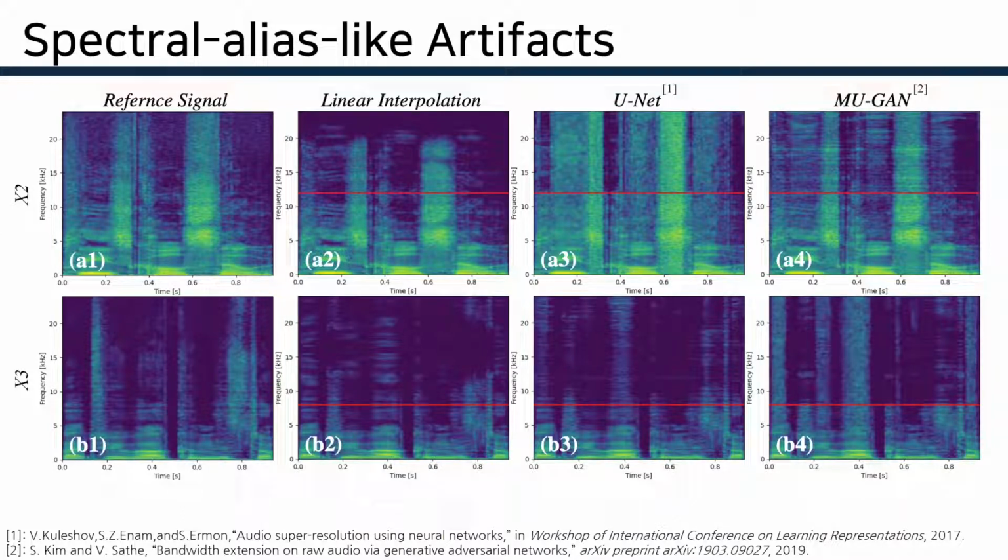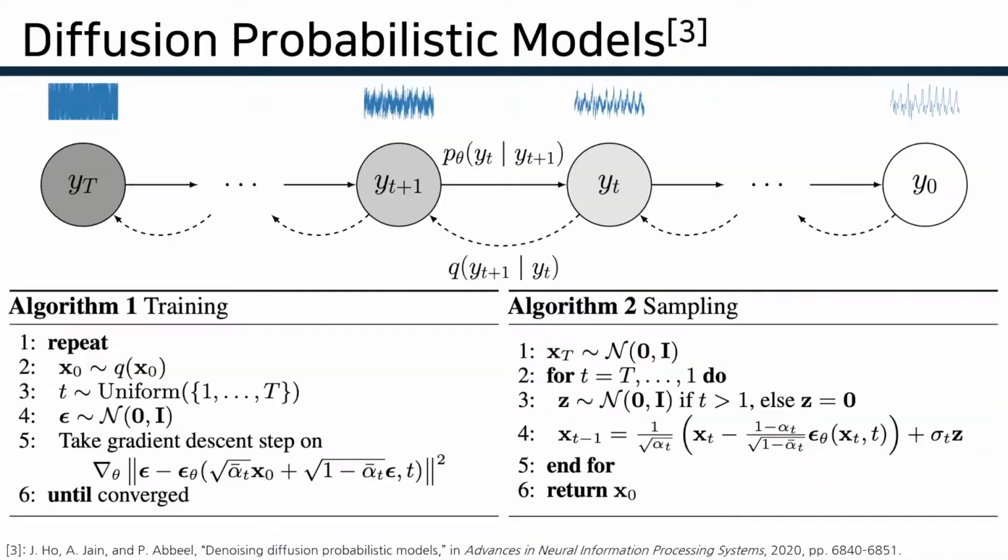First, we tried to apply previous research for 48 kHz upsampling. We found that there are spectral-alias-like artifacts or coarse ones. Similar to linear interpolation spectral alias, the UNet and MuGAN spectrograms were almost symmetric with respect to the red line, which is the Nyquist frequency of the downsampled signal. So, we tried another approach and model to avoid this artifact.